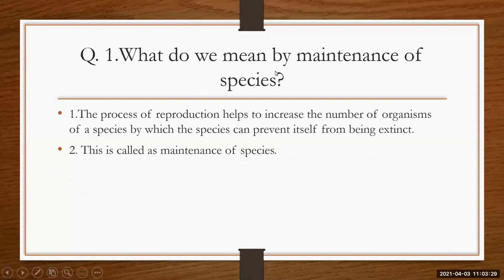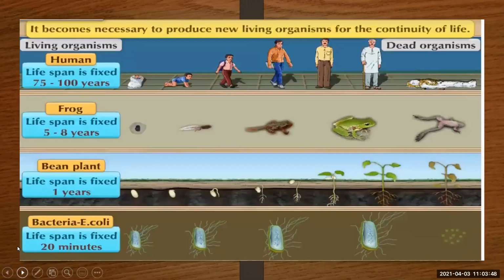Now see, what do you mean by the maintenance of species? The process of reproduction helps to increase the number of organisms of a species, by which the species can prevent itself from being extinct. This is called maintenance of species. Let us see here. We all know that the lifespan of every organism is fixed. It ultimately dies. Hence, it becomes necessary to produce new organisms for continuity of life.